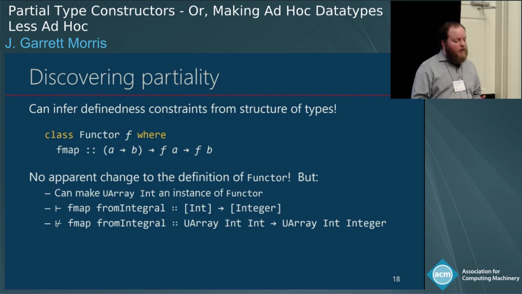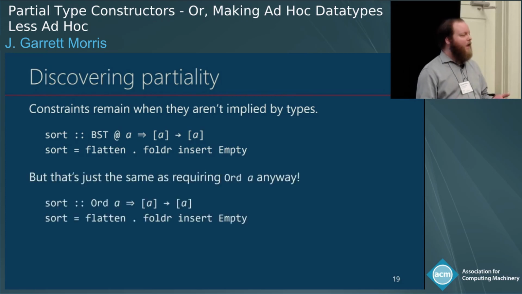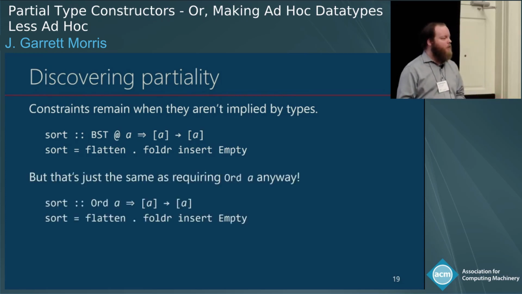But what I can do now is make things like UArray an instance of Functor because the bad cases, the cases before that broke the Functor laws, are now simply ill-kinded. Right? We're not allowed to talk about them at all, so we don't have to worry about whether or not they've broken the laws. But this doesn't mean that every at constraint goes away. If I imagine implementing sort in terms of BST, there's no reference to BST in the final type of sort, so you might imagine you still have to quantify over BST at A. But here's the thing. That's just Ord A. And you already needed to write that for the type of sort.